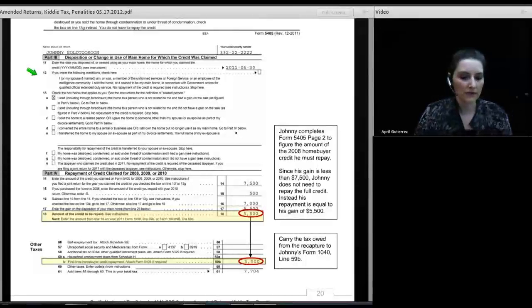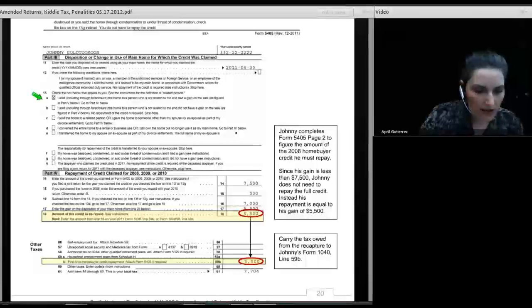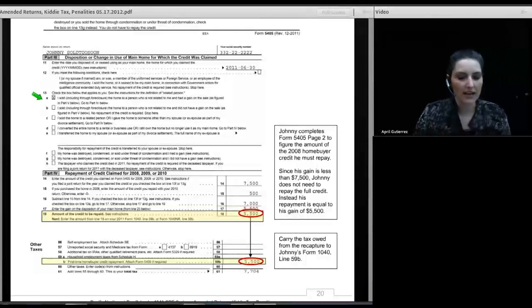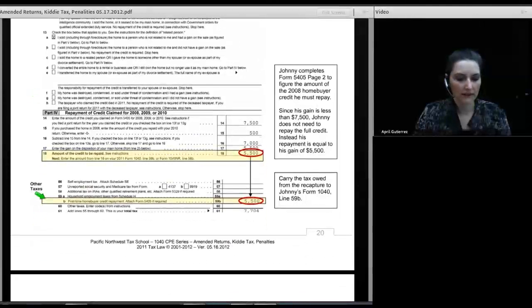And then in Part 4 of the form, well, actually Part 3 of the form, we say I sold the home to a person who is not related to me, and I had a gain on the sale as figured in Part 5 below. And we go down and fill out Part 4. In here we enter the amount of the recapture, and of course the recapture carries to line 59B, and we've entered it on the 1040 form.